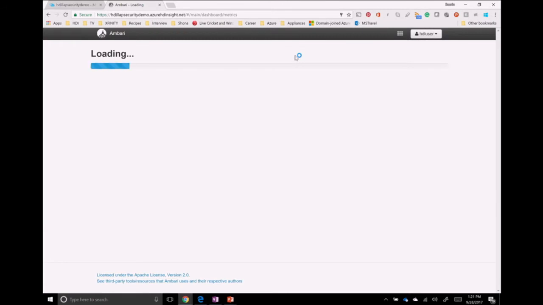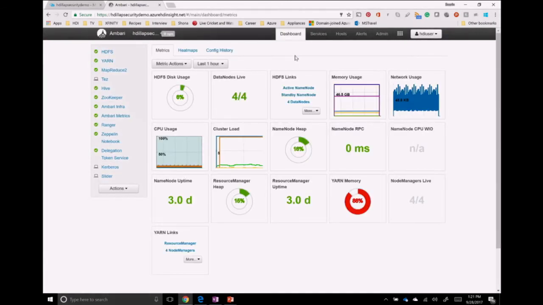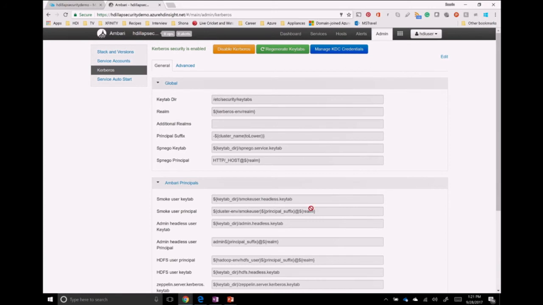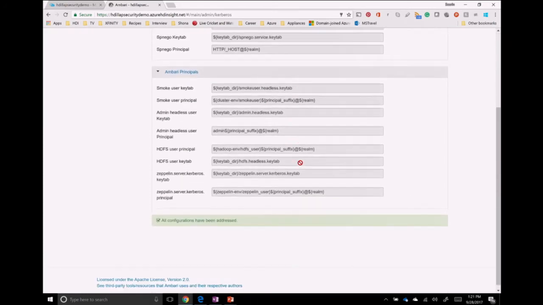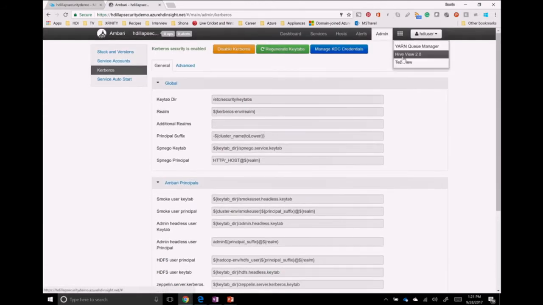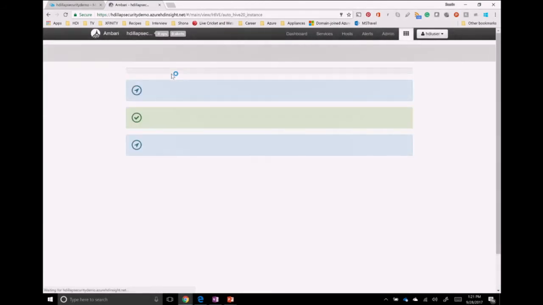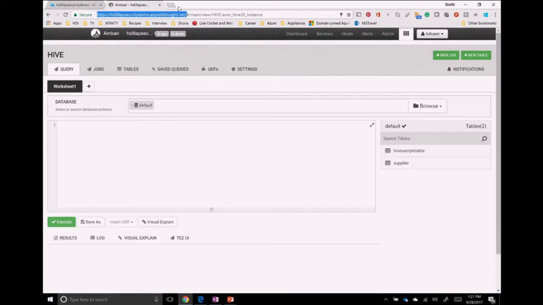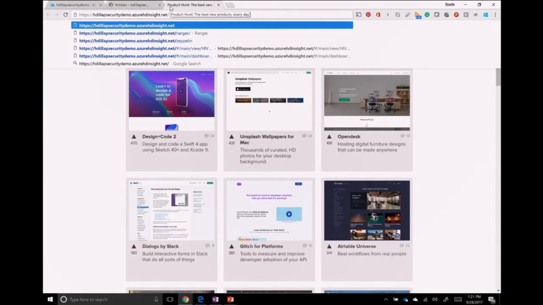When I log in, you will notice that this user is also taken to Ambari. The experience is exactly the same. The only difference over here is that this is a Kerberized cluster. We have automatically set up Kerberos on this cluster by just hooking up with the domain services. This user can still go to Hive View and run queries. It can also go to Zeppelin on the LLAP clusters and run queries on Zeppelin as well.